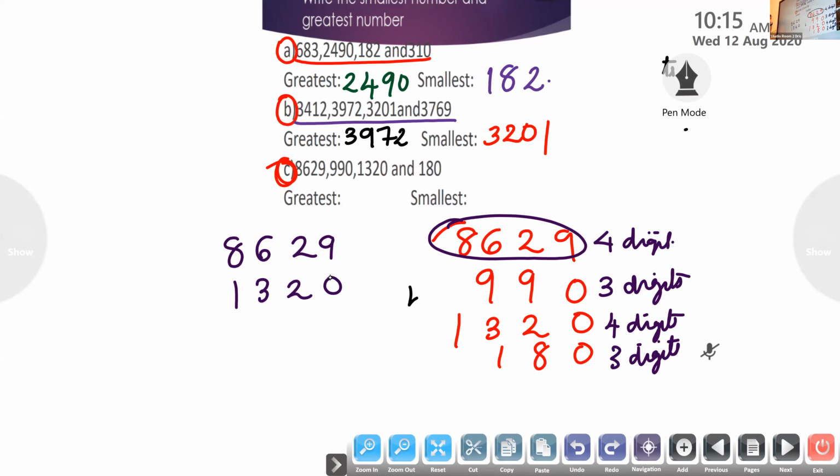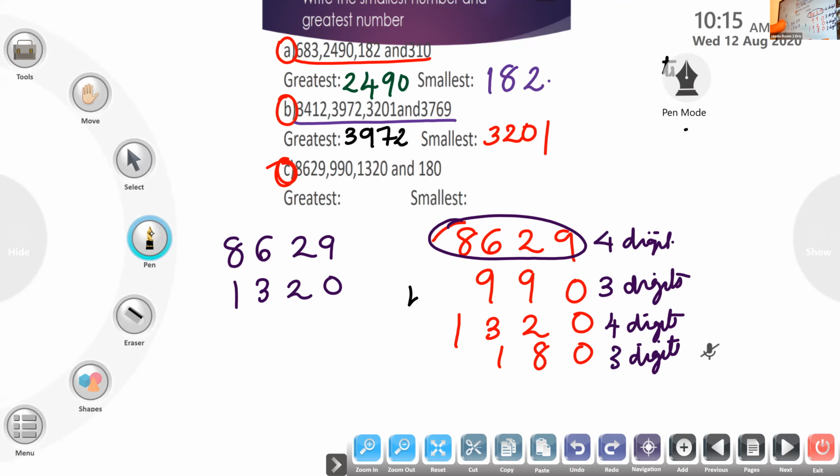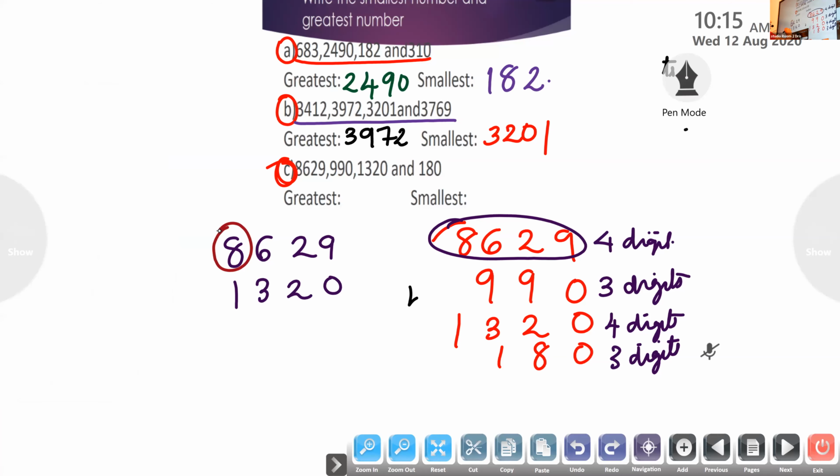Then what do I want to do? We should look at the first digit. Here, which are the first digits? 8 and 1.